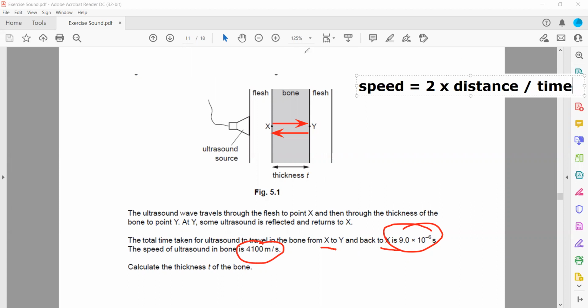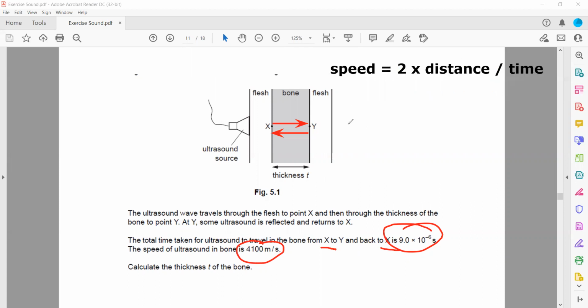So speed is 4100, equal to 2 multiplied by distance. The thickness we don't know. And the time it took is 9 into 10 to the power minus 6. This 9 into 10 to the power minus 6 is divided on one side, so on the other side it will be multiplied. So 4100 multiplied by 9 into 10 to the power minus 6 is equal to 2 into t. The 2 is multiplied, so on the other side it will divide.